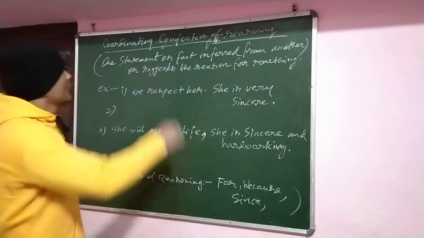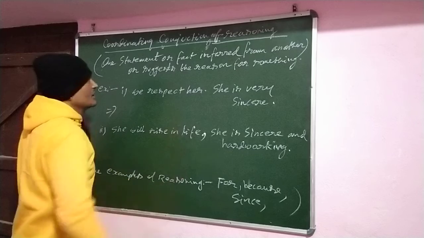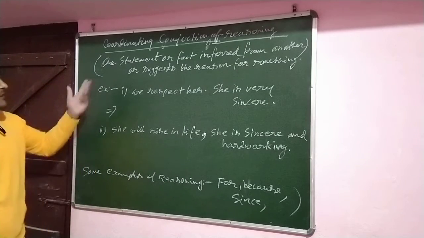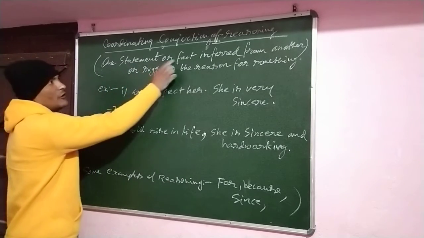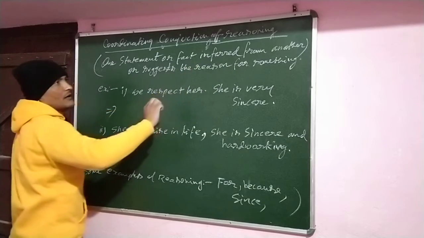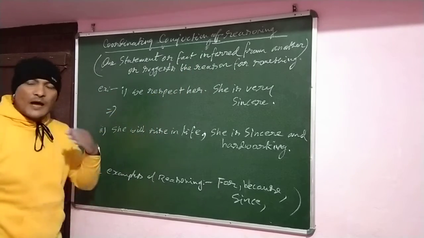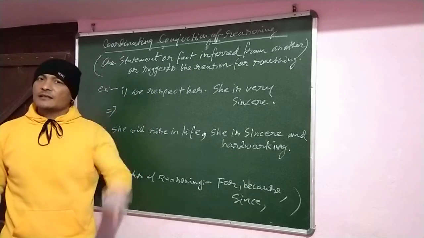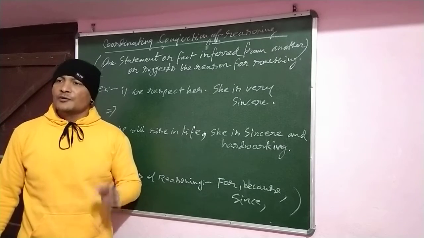Now, coordinating conjunction of reasoning, what it means: one statement or fact inferred from another. That means from one sentence to another sentence to reflect the reason.